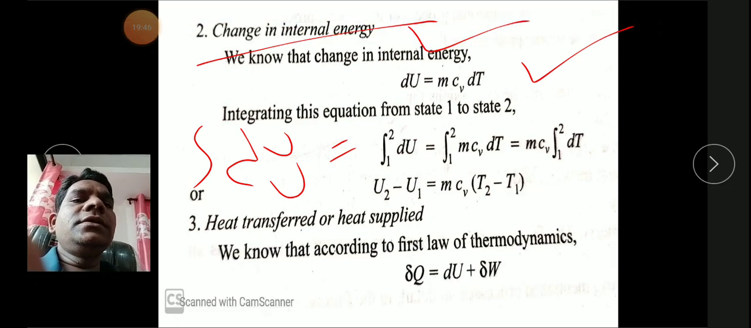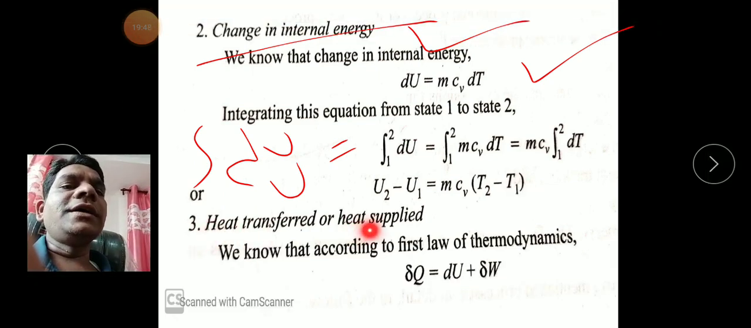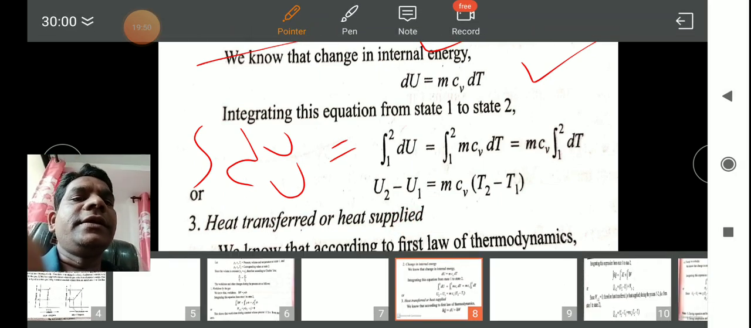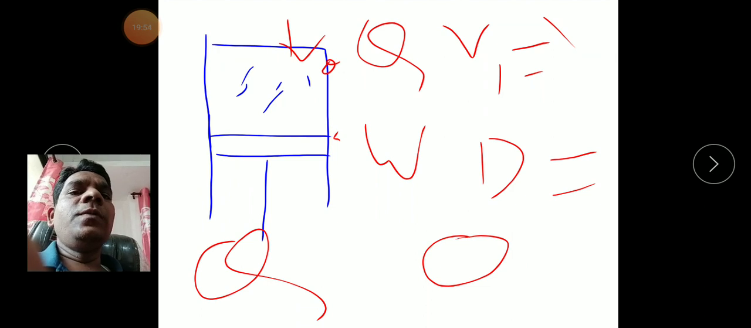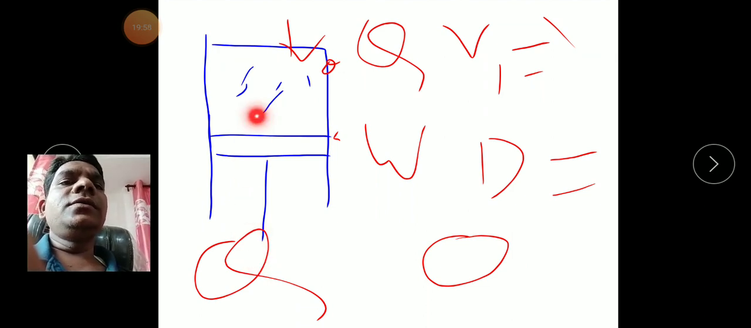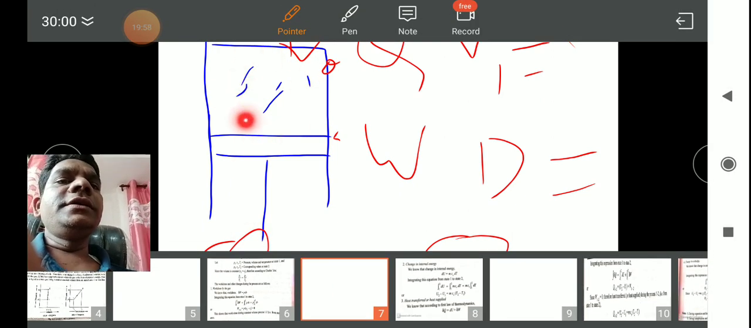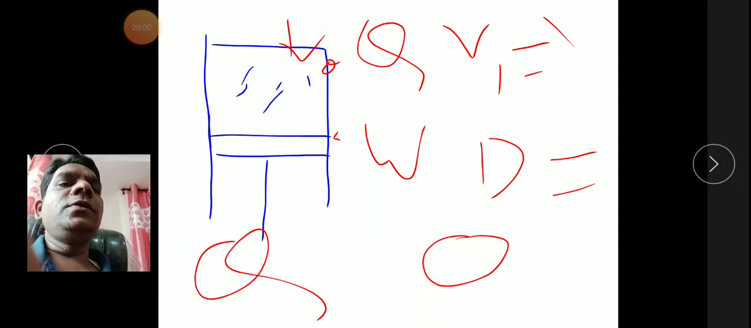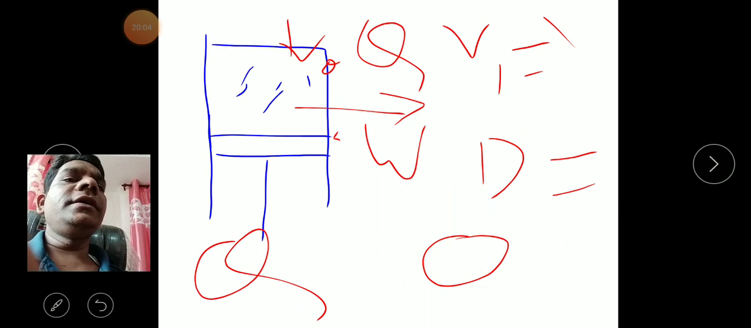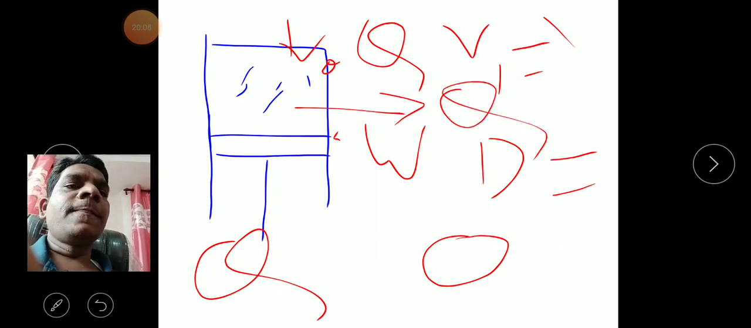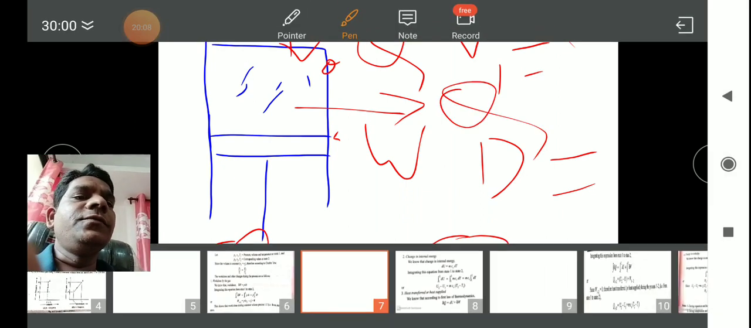So another third equation: how much heat is transferred or supplied. In this piston and cylinder arrangement, how much external heat is supplied to increase the temperature of the gas molecules, or how much heat is rejected from the cylinder. So we have to calculate it by using which equation? This equation, see here.